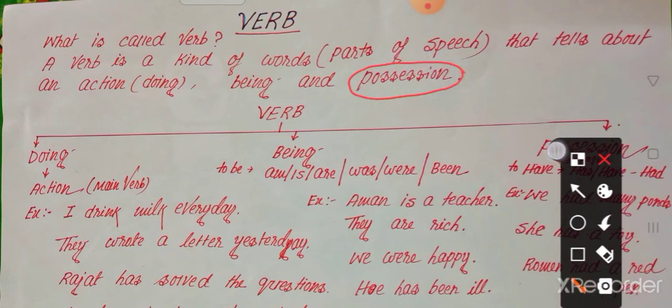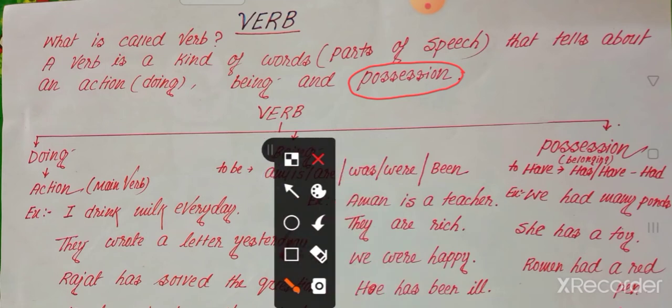So which verb do we call the possession verb? Now, the to have verb is called the possession verb. When we show something that is belonging to someone, we use the verb have. That is why have is called a possession verb.